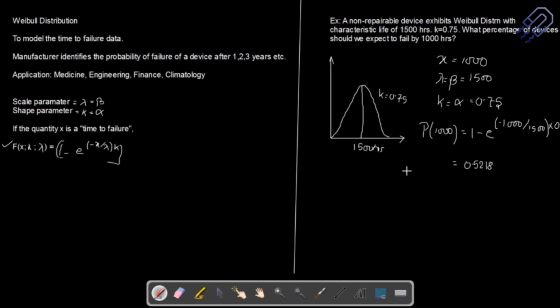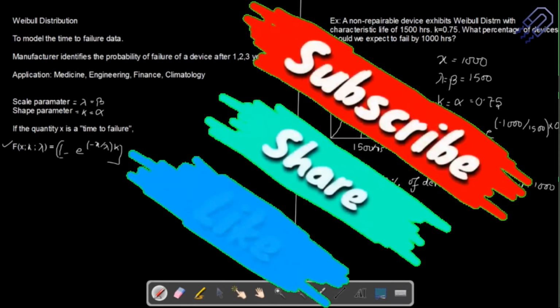So if you just want to conclude here, you can say that approximately 52% of devices will fail in 1000 hours. So you look into this now. This is 1500 hours, that's the average. Some of these devices might fail even before, and that is actually 52%.